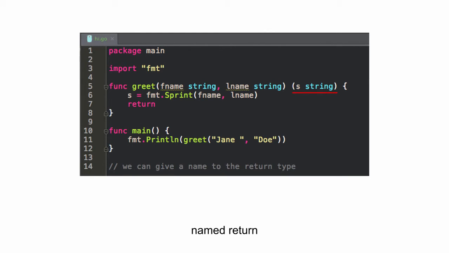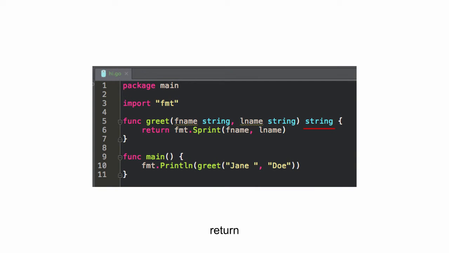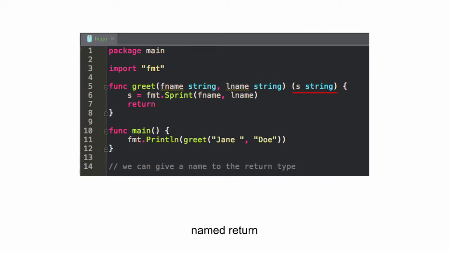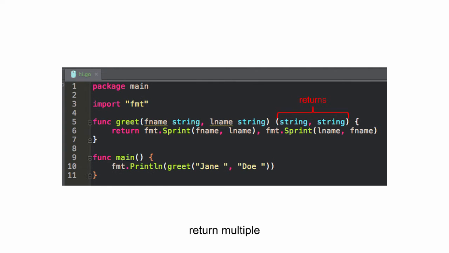Well, heck, here's a named return function just so you can see it, right? And you can see which way is a little cleaner. Either way, I don't know. Don't do that. So you can have multiple returns.